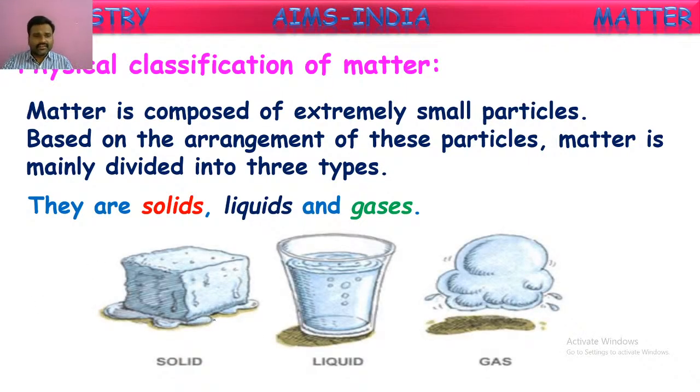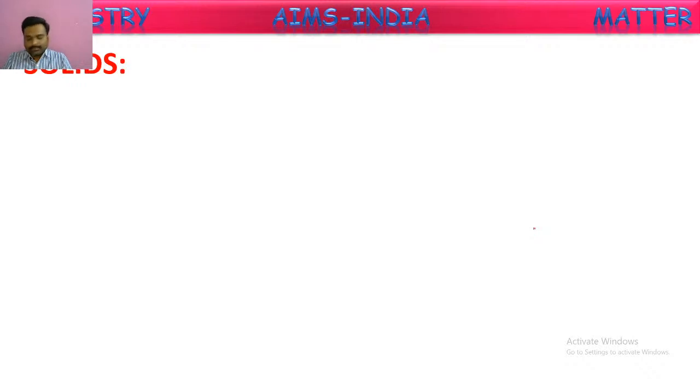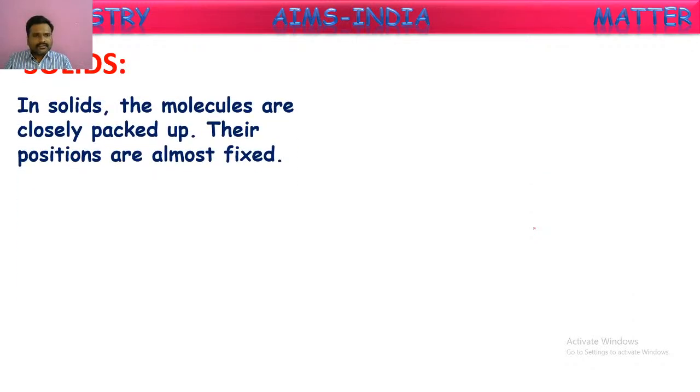Here you can see a very fine example which we see daily in our homes: ice cubes which are in the solid form, the drinking water which is in the liquid state, and the vapor state of water that we call steam. These are the 3 states of matter. Let us go through these one by one. First among them, solids. In solids, molecules are closely packed. Their positions are almost fixed. It means all the molecules are tightly bound to one another. There is no gap between them. Because of the tight binding, they cannot move here and there. They will stay in one place and have a fixed shape.